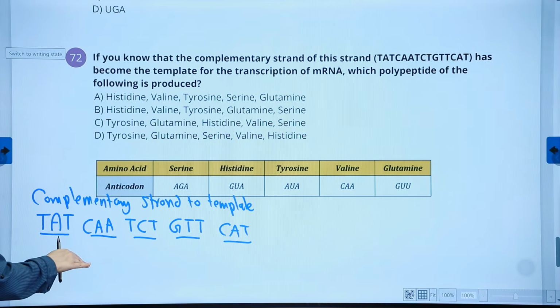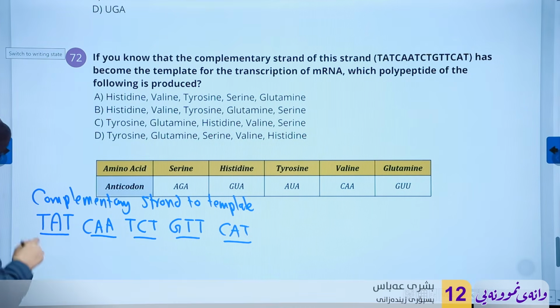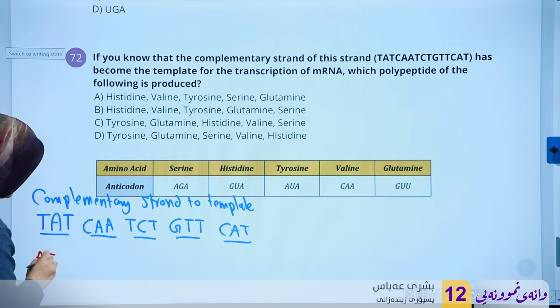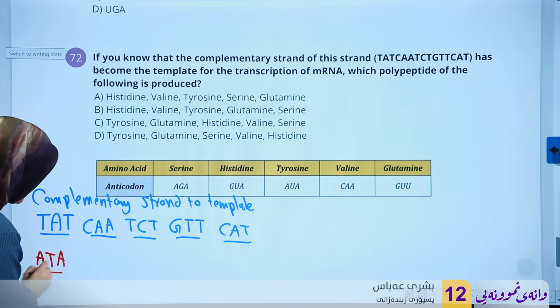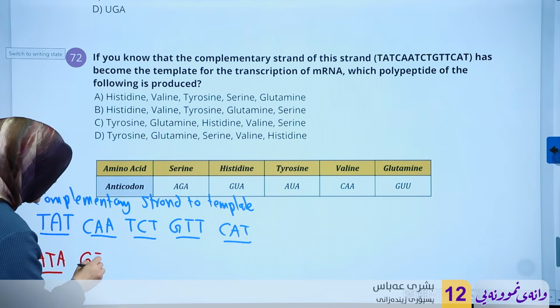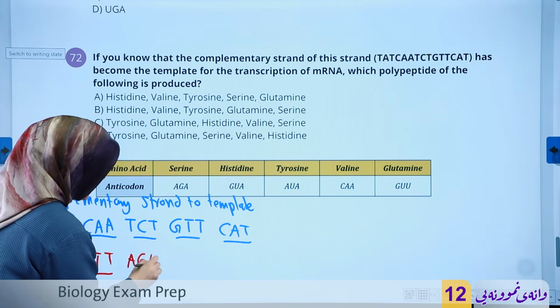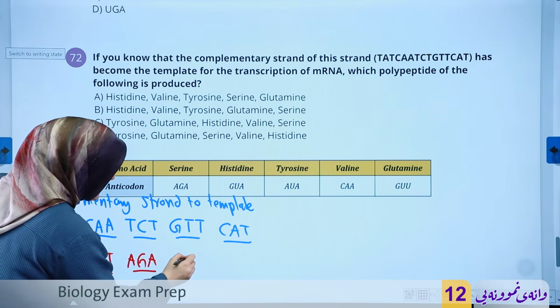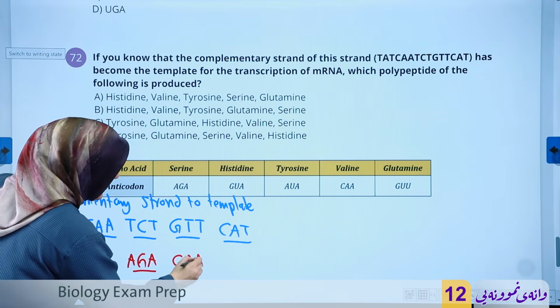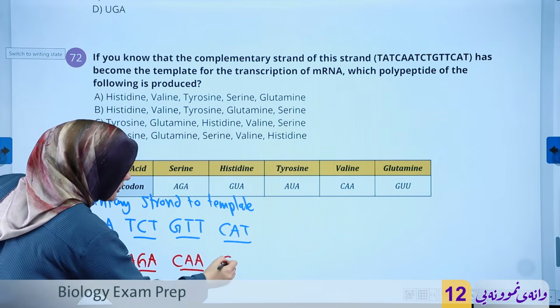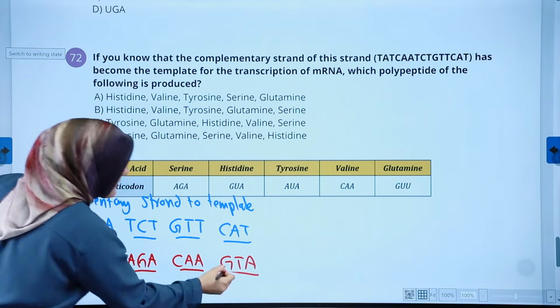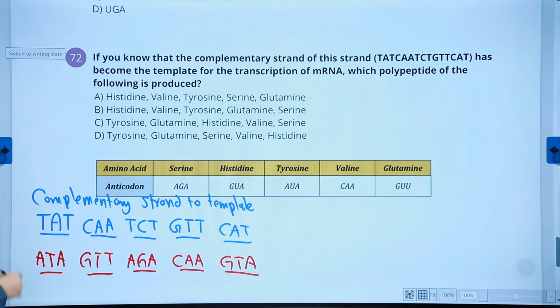Since it's DNA and we're changing it to another DNA, we don't need to use U. T becomes A, A becomes T, and so on. Let's do it. GTT, AGA, CAA, and then GTA. Now we can work on it and make it into a codon.